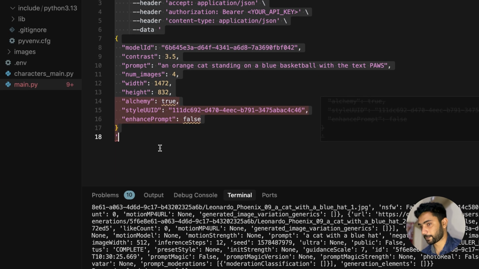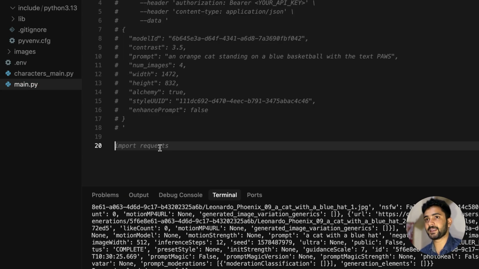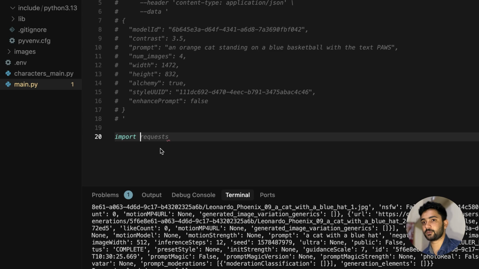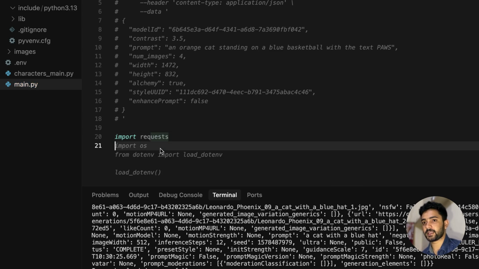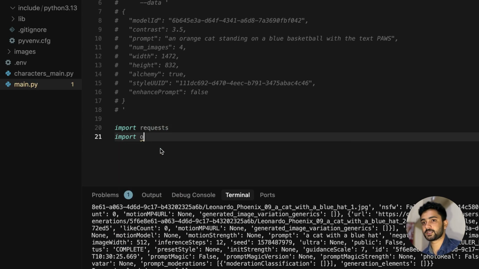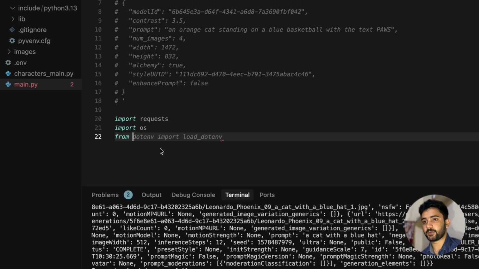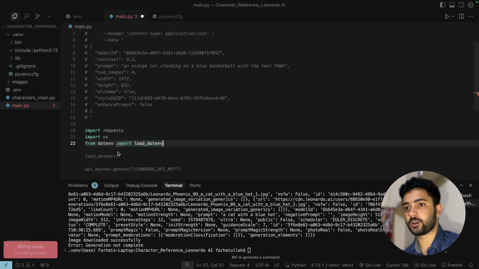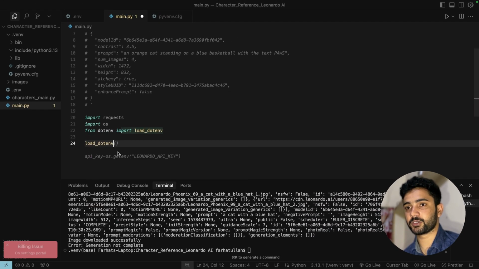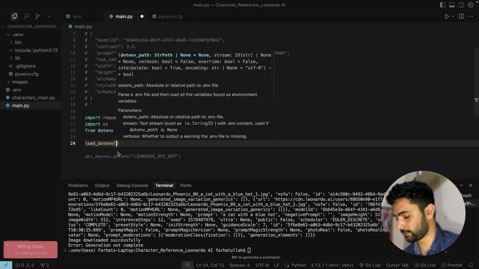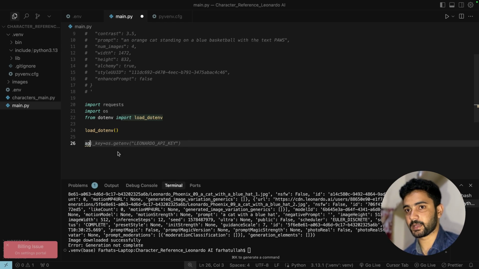Now, since we are going to utilize Python, we have to initialize some libraries, one is requests, and then we are going to import os, so for loading of the Leonardo API key from the .env file. We are going to do from dotenv import load_dotenv, and now we are going to initialize it, and the API key is equal to.